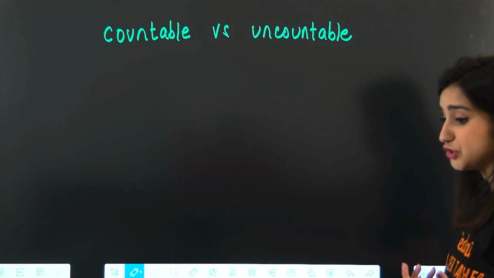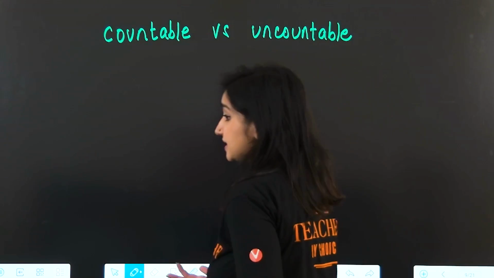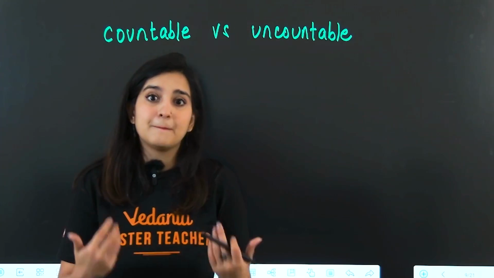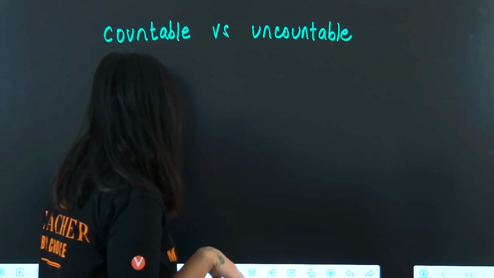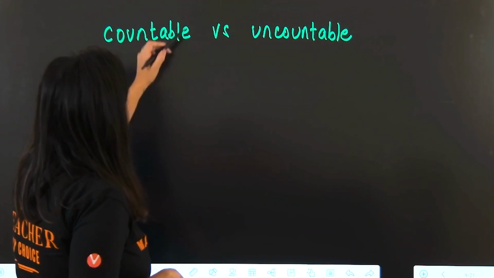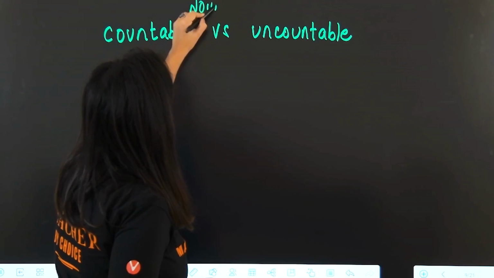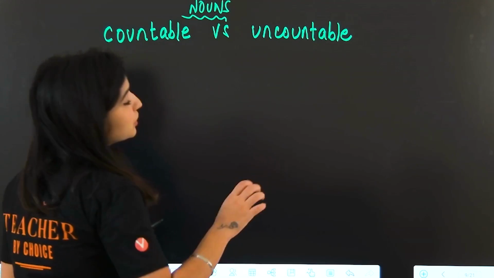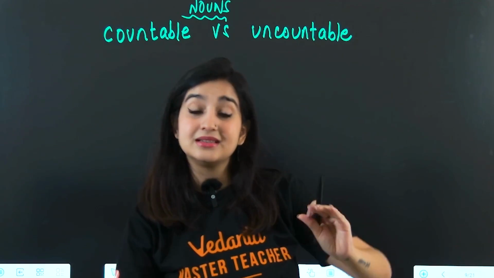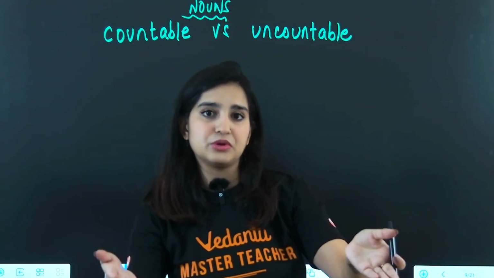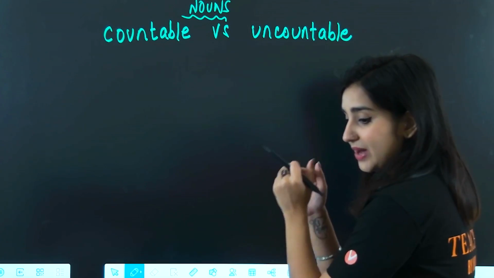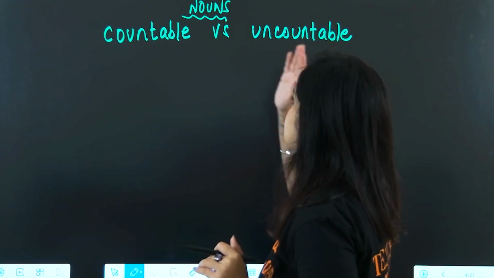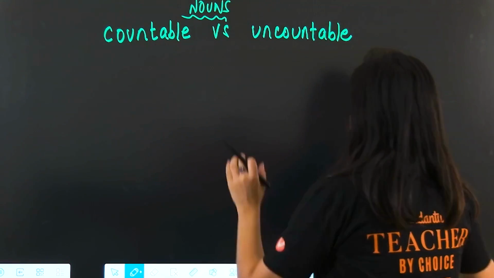Just a quick refresher, this is something that you've all studied, it's not new to you, but we still need to refresh it every now and then because it's easy to forget. Now, first things first, this is related to nouns. You know how we can put nouns in different categories like proper noun, common noun, abstract noun. Okay, similarly, two ways to categorize nouns is countable and uncountable.